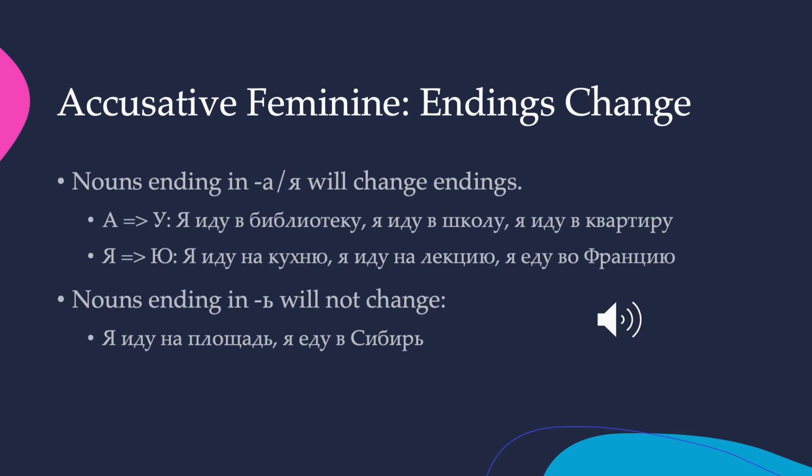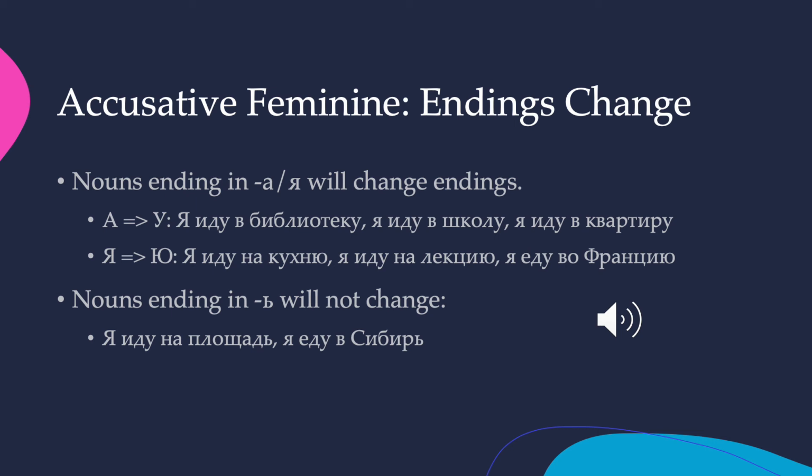The only time that the accusative case has its own distinctive endings is in the feminine singular. It's really all nouns ending in a or ya, 90% of which will be feminine. There are occasionally masculine nouns that end in a or ya, but for our purposes, we're not going to worry about them at the moment. When we're talking about places, nouns ending in a or ya are almost always going to be feminine. So if you have a noun ending in a or ya, it will change endings and it will take a distinctive accusative ending. And the rule is, if it ends in a, that a is going to turn to u.